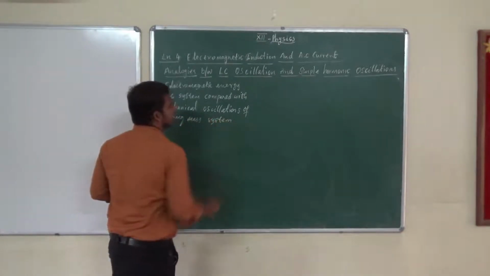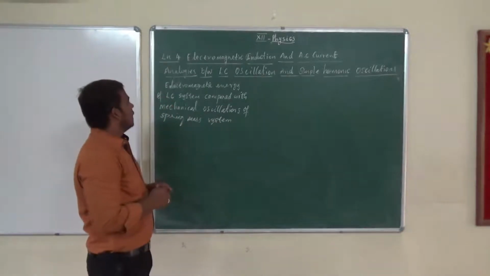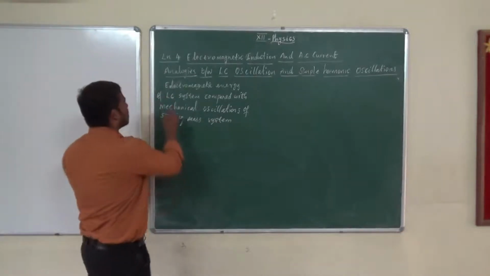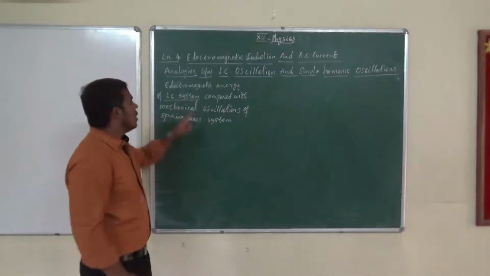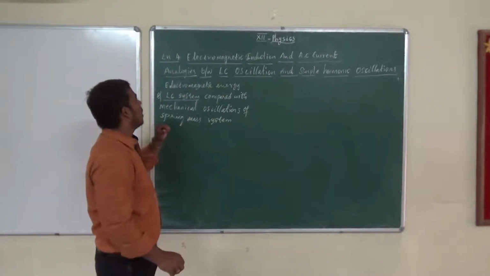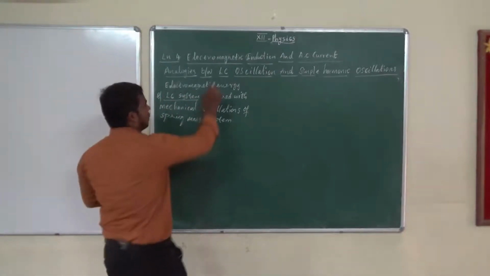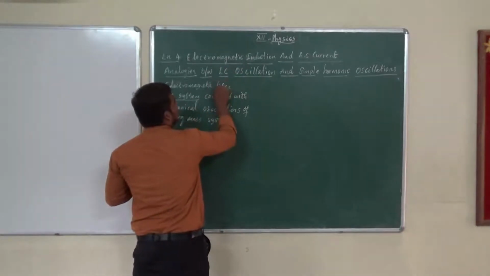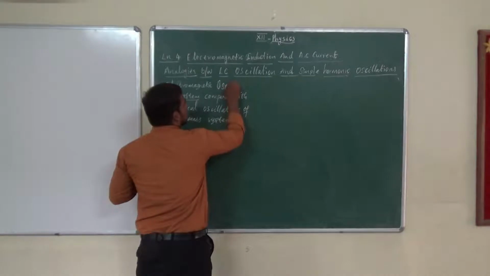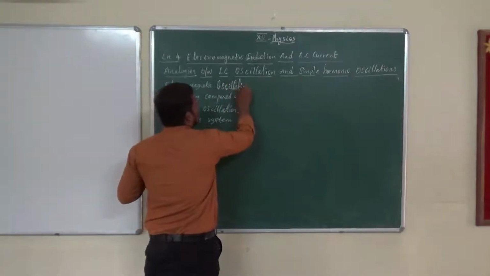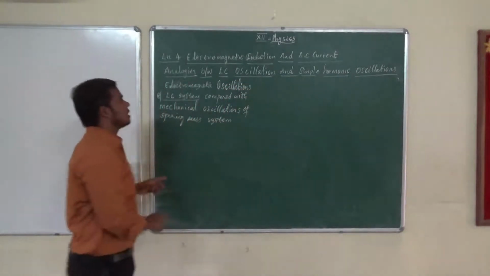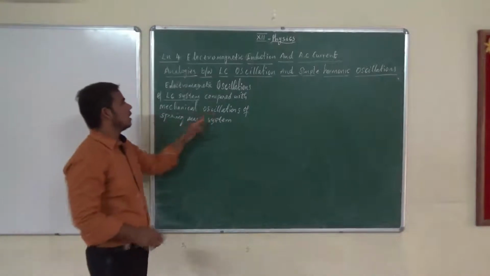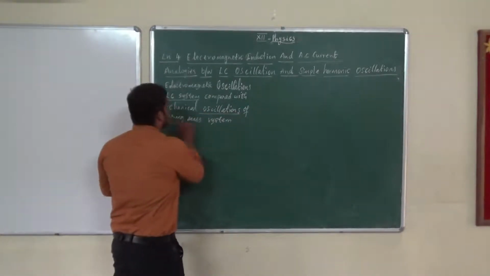Can you catch the words? See, electromagnetic energy of what system? LC system, or electromagnetic oscillation. Electromagnetic oscillations of the LC system is compared with mechanical oscillations of the spring mass system.